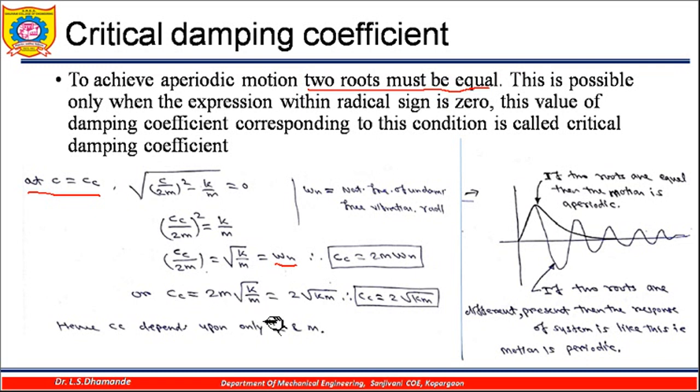I can put omega n as under root of k by m. If I remove this m from here, I will get cc is equal to 2 under root km. So this cc depends only on k and m. We come to know that the critical damping coefficient depends only on the stiffness and the mass. Okay, we'll stop here. We'll see in the next presentation the damping factor or the damping ratio.